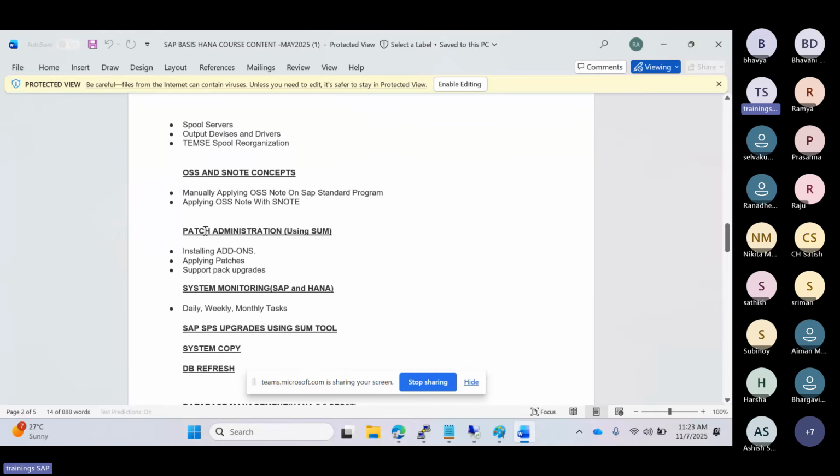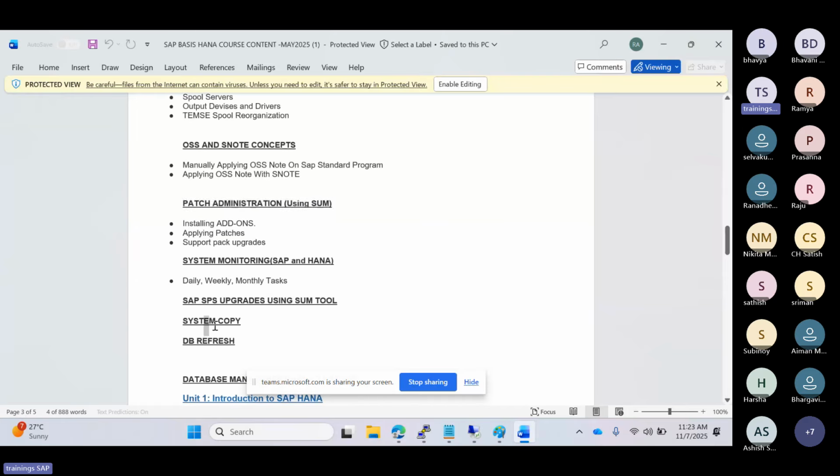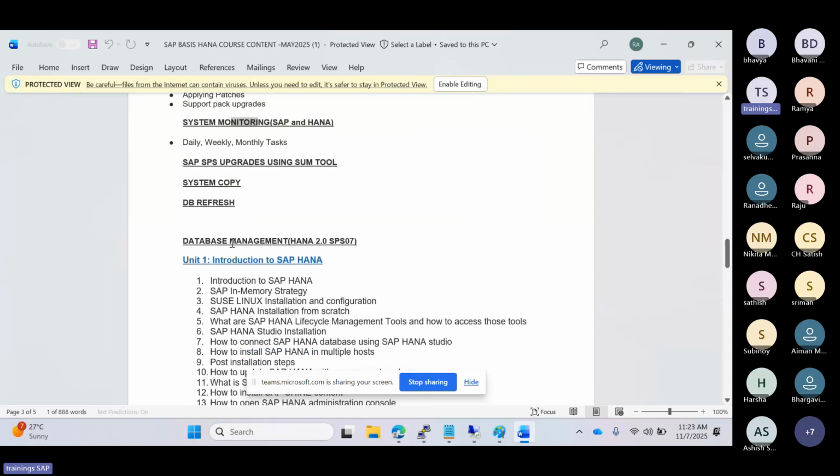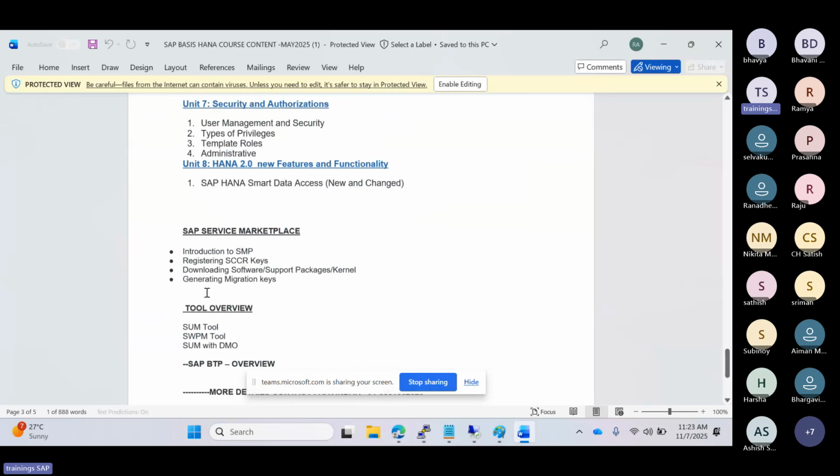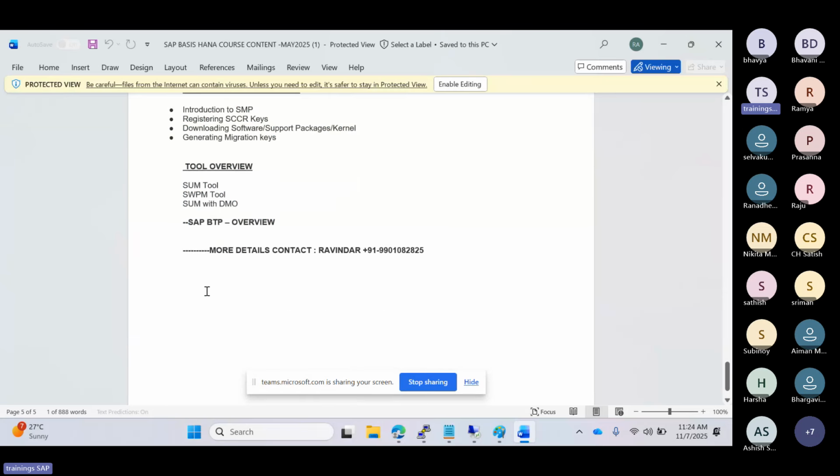Some of the patch administration, high-level activities like using the SUM tool, how to patch the systems, right? System copy, system refresh, SPS upgrade using the SUM tool, daily activities, monitoring, right? And also DB-related topics we are going to discuss, HANA database administration and all those things here, right? So we are discussing all the important things. And one more thing is important, the BTP-related introduction part also we have discussed here.